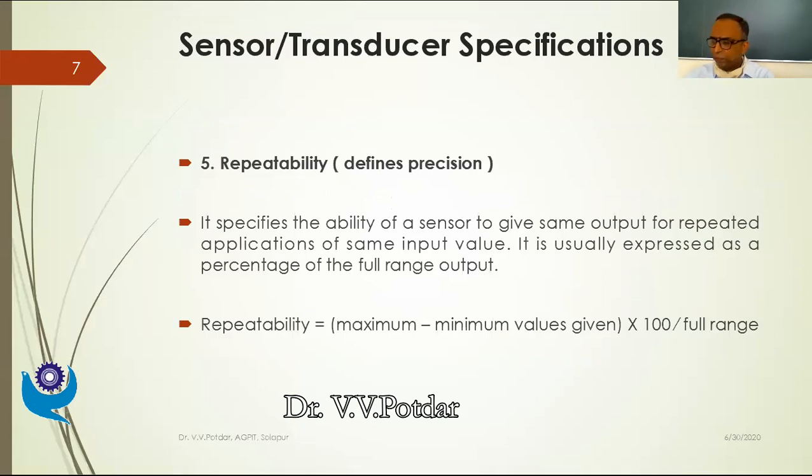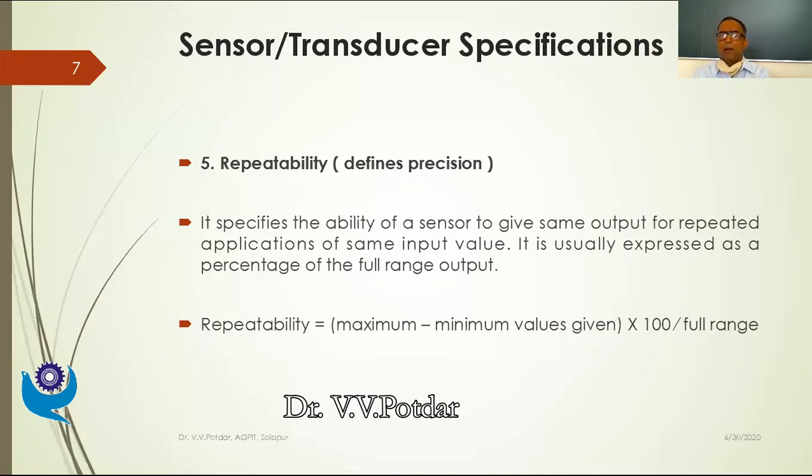So the next parameter that we have is repeatability. Now, repeatability further leads to the definition of precision. Precision is dependent on repeatability of the instrument. To understand repeatability, let us say, I'll show you that picture also. If I take the observation of a given parameter, maybe at intermittent times for the same input value.